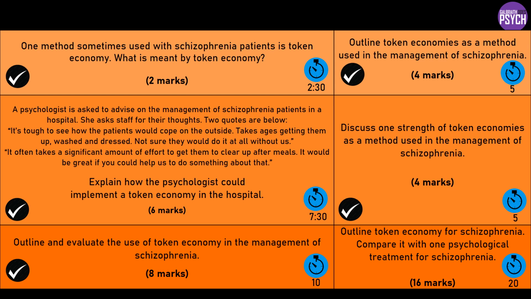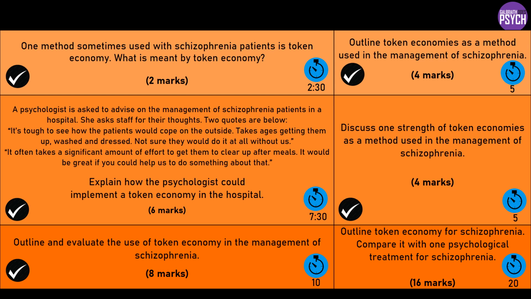I guess then if you wanted a fourth point, what would I do? I guess you could talk about how neither of them is a complete treatment or a complete cure for schizophrenia. That would be a similarity then as well, to give it a bit of balance. You could talk about how token economy would be used possibly, yes, we said on a hospital ward, but possibly with patients that are already taking antipsychotic medication. Yeah, so it'd be like an add-on to help manage them.